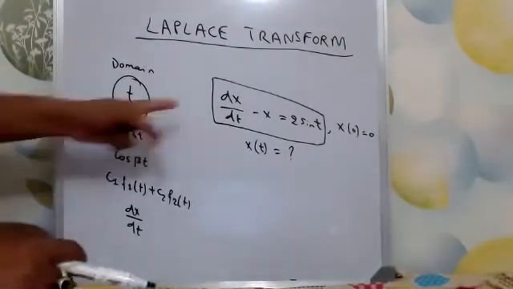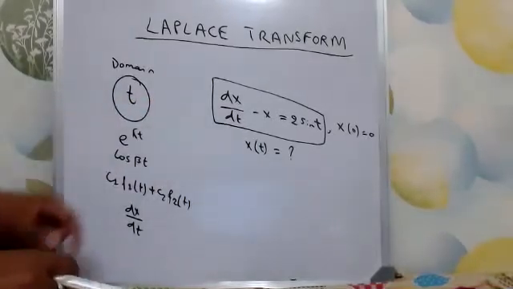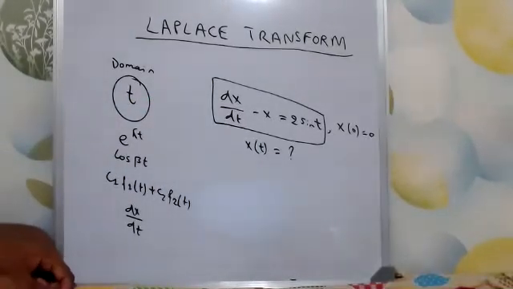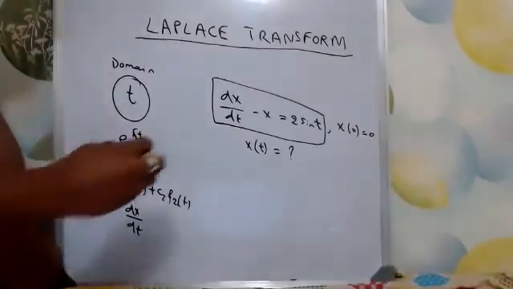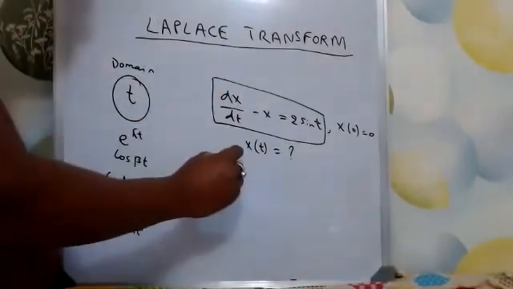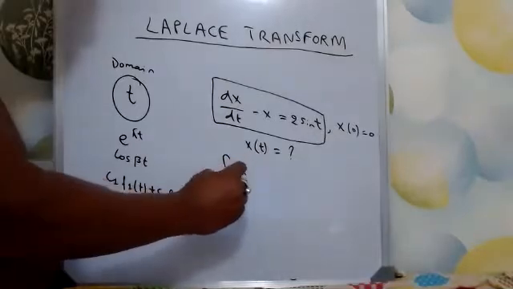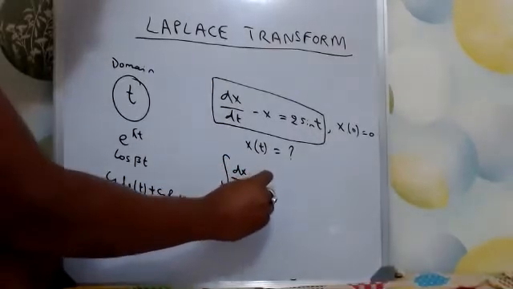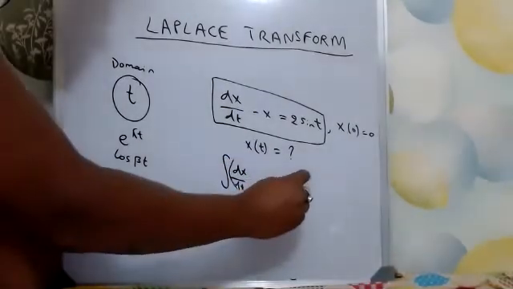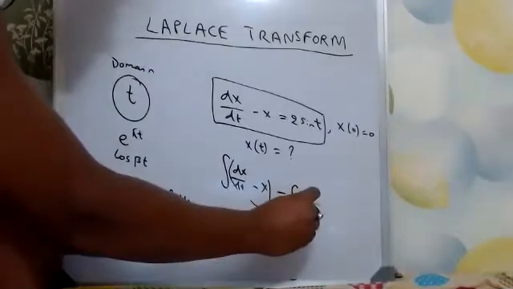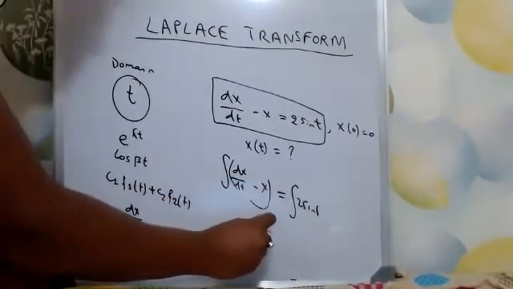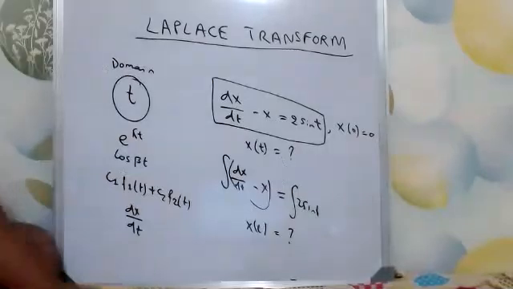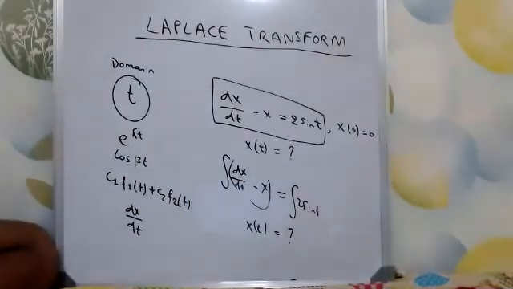Now to solve this one, it is difficult in the direct method. And what is the approach in the direct method? We will integrate dx by dt minus x on both sides, with 2 sin t on the other side, and then ultimately you will get x of t. This is the general way of solving this.